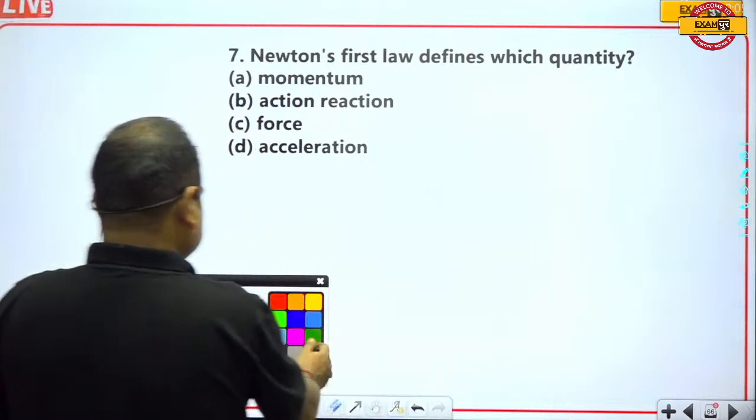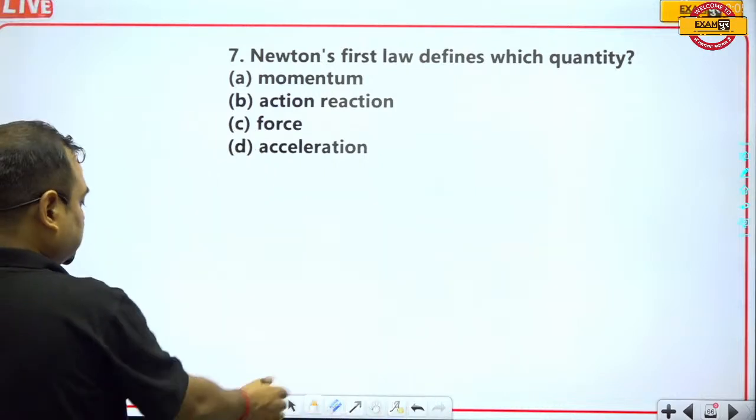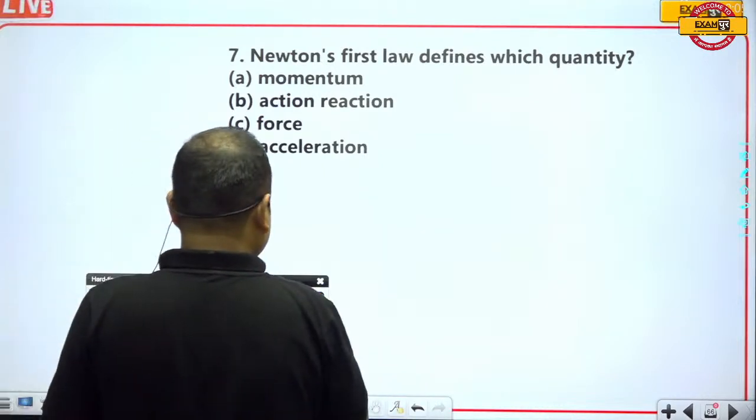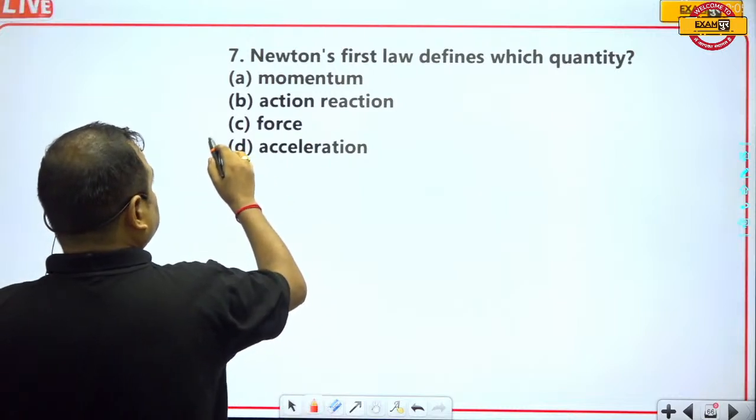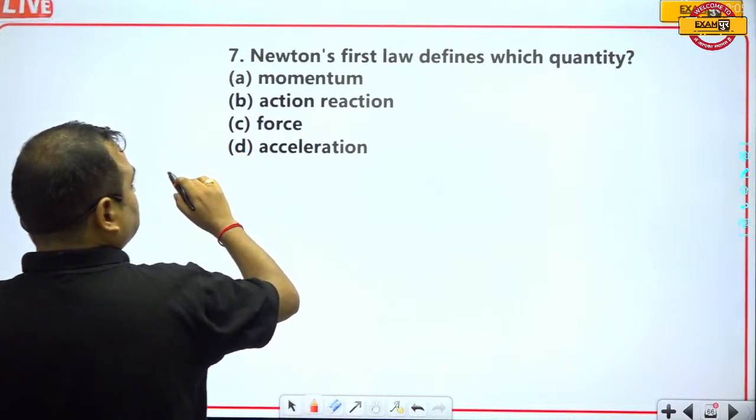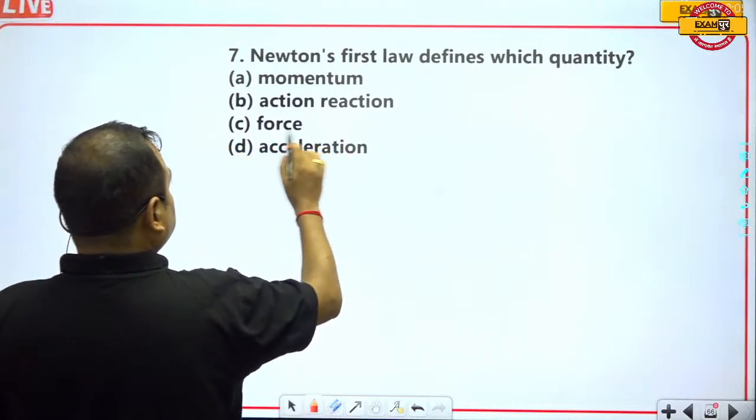So this one will be the correct answer. Here, Newton's first law of motion will be the correct answer. Newton's first law of motion defines which quantity?